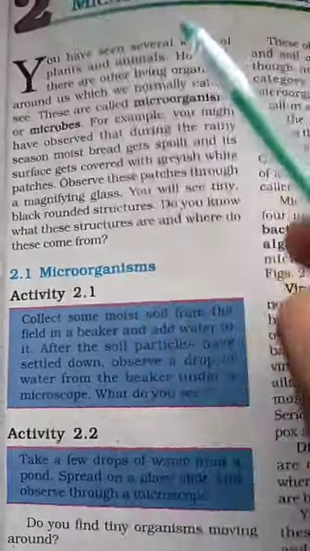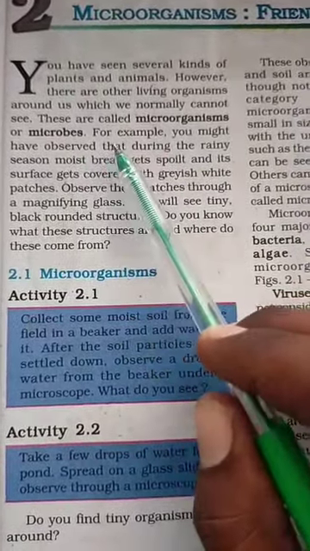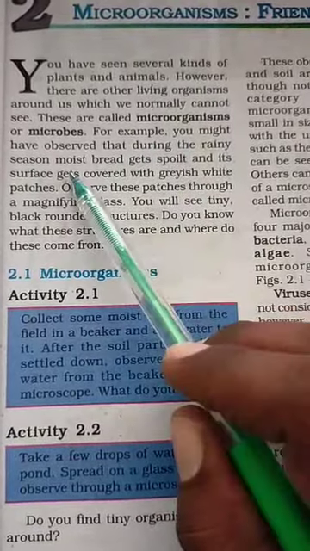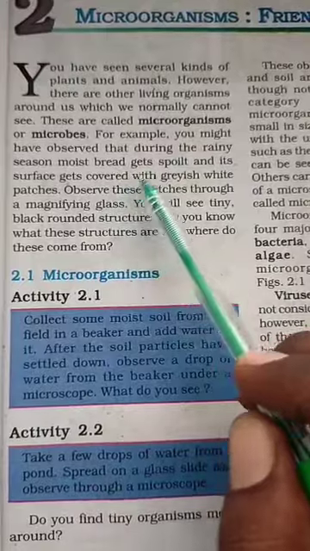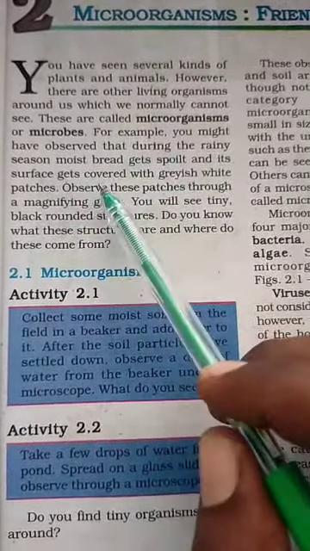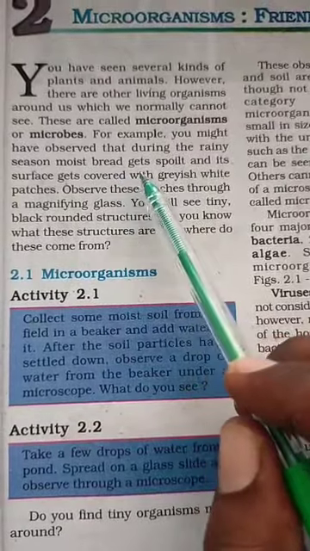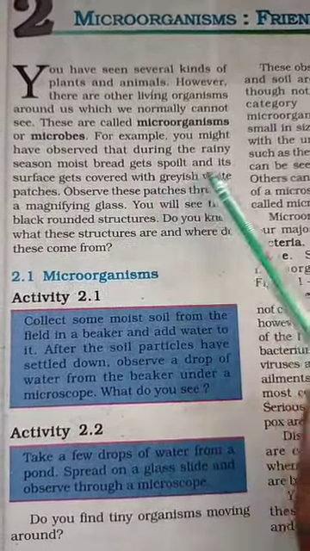Okay children, for example, you might have observed that during the rainy season most bread gets spoiled and its surface gets covered with grassy white patches.